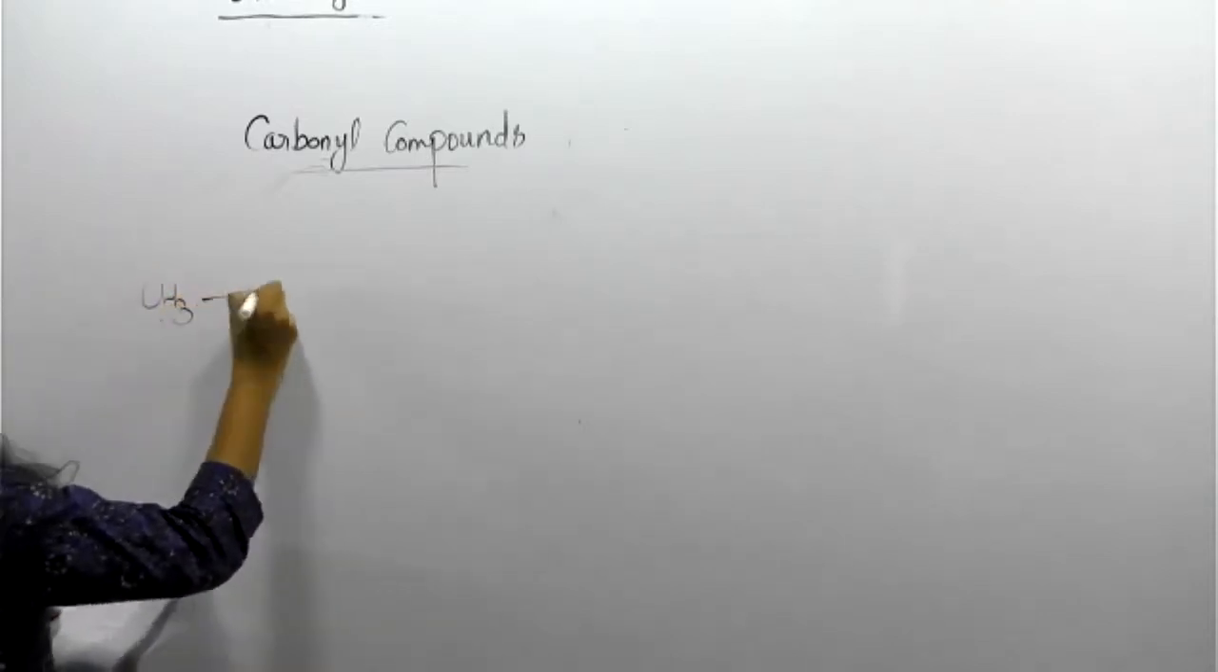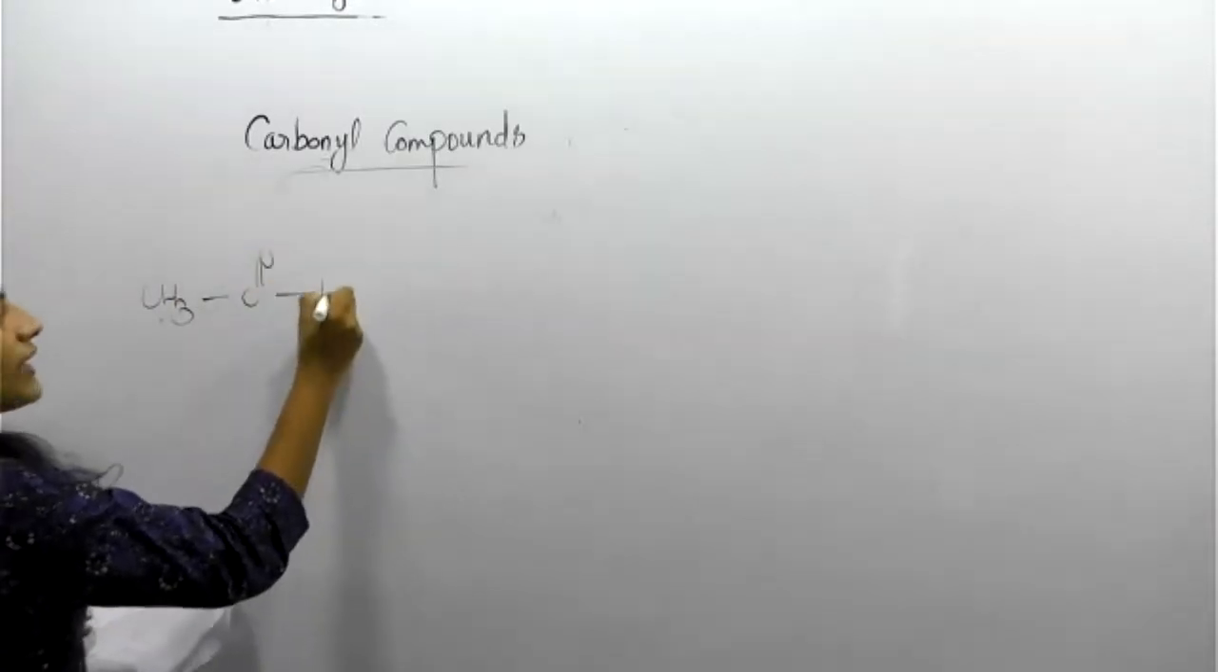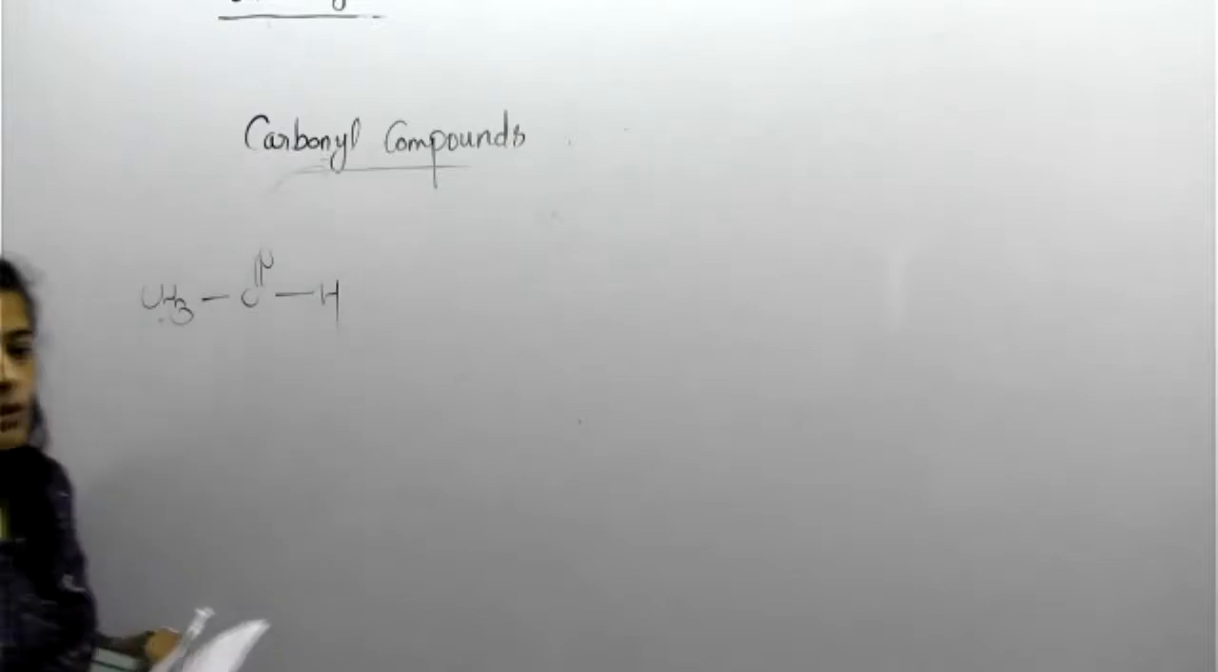Okay, so that is the question. CH3, C double bond O, H. This is aldehyde? Yes. Then name it. Sejal, you are right. Al. Okay, so name it. What about your name? Ethanol. Ethanol. Clear.